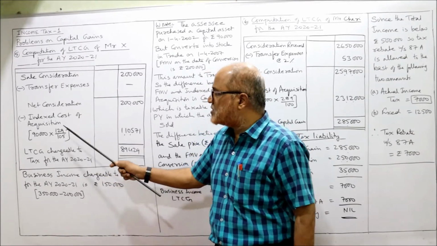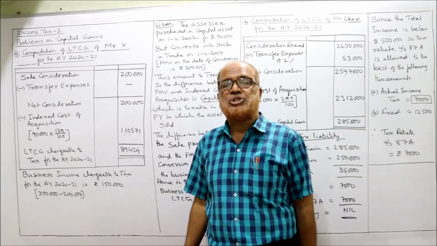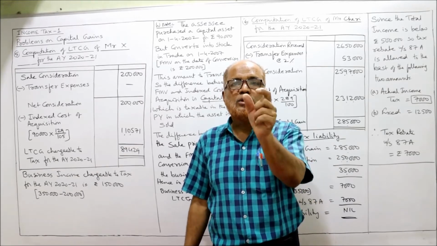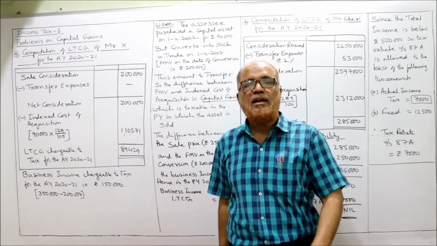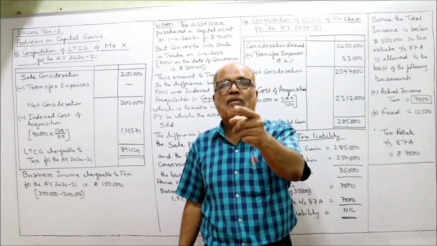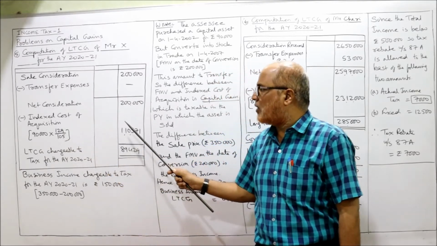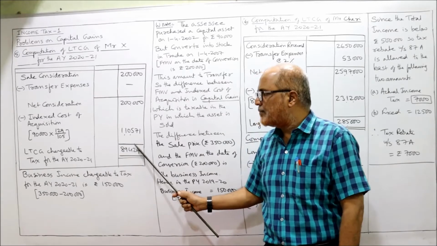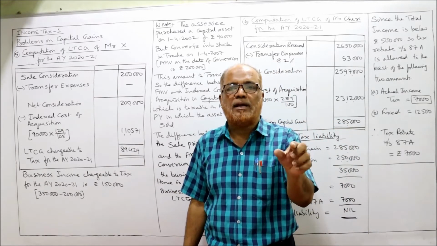2007-2008 index number is 129 divided by index number of the year of purchase. It was purchased on 1st April 2002. So 2002-2003 index number is 105. So denominator will take the index number of purchase year and numerator will take the index number of the conversion year. So 90,000 into 129 by 105, 1,10,571. This is the indexed cost of acquisition. Subtract, we'll get 89,429. This is the long-term capital gain.